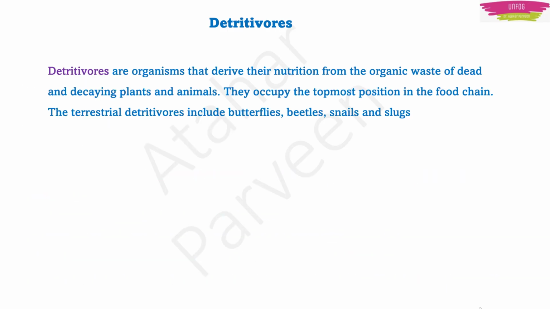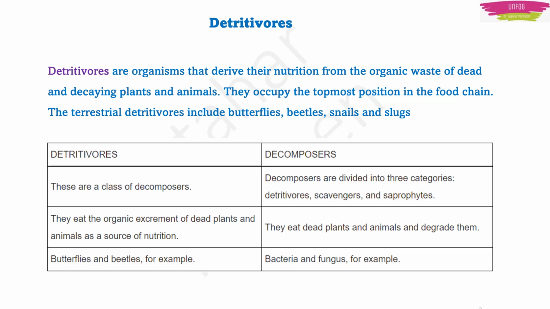You can know more about detritivores: they are the organisms which derive their nutrition from the organic waste of dead plants and decaying animals and plants. And these detritivores occupy the topmost position in the food chain. You can also understand the difference between detritivores and decomposers. See, decomposers contain detritivores also, but detritivores do not contain all the decomposers.